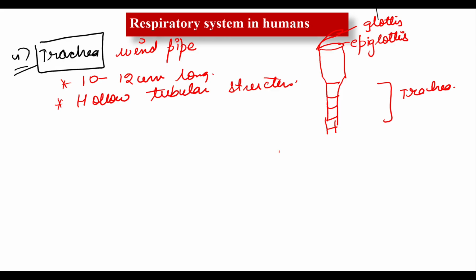I told you that the part above the diaphragm in which our lung is present is known as the thoracic cavity, and the part below the diaphragm where the liver, stomach, small intestine and large intestine are present is known as the abdomen region. Bifurcate means to divide into two parts.